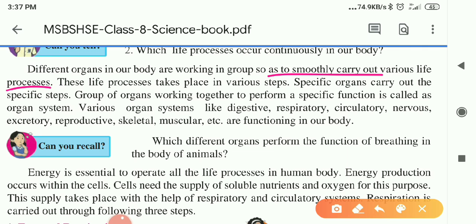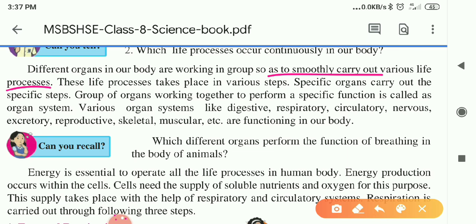In the same way, take the example of circulation. Blood carries oxygen from the lungs and provides it to each and every cell of our body. Carbon dioxide, wherever it is formed, is collected from there and brought back to the lungs, and then exhalation takes place. These things go on continuously in our body.